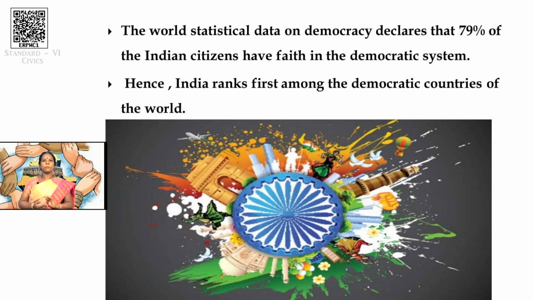Okay, so what are all the aims of a democracy? First, people should have the right to take decisions. Second, the representative governments are elected by the people through the universal adult franchise. And last, representatives should protect the welfare of the people. These are the most important objectives of democracy.